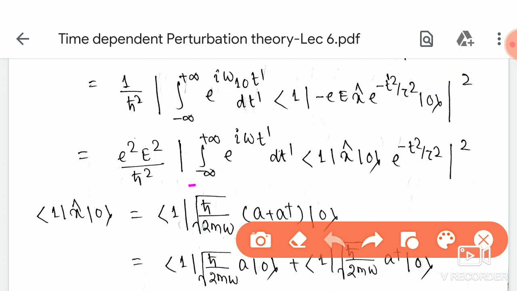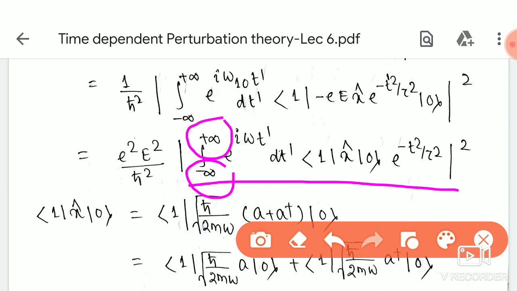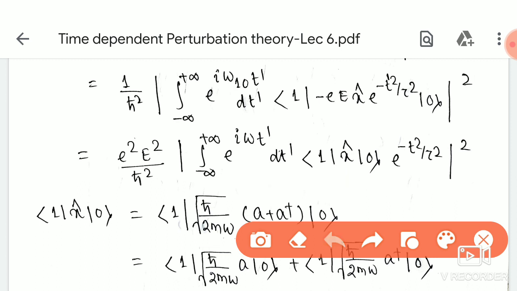So in the mod square, we are left with the integral from minus infinity to plus infinity. This is the initial time, minus infinity, and this is the final time, plus infinity. Exponential i omega t dash, where this is omega 10. Omega 10 is equal to E1 minus E0 divided by h bar.